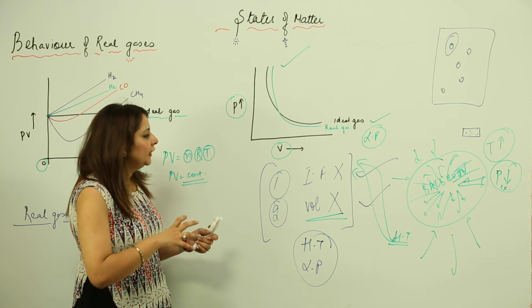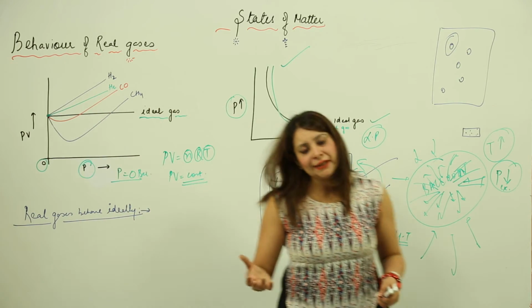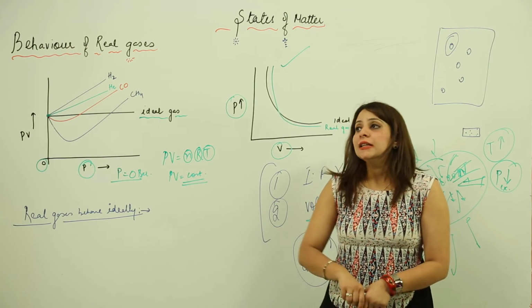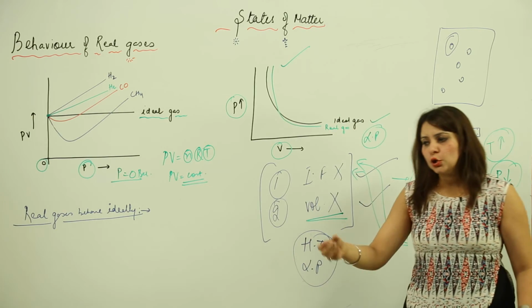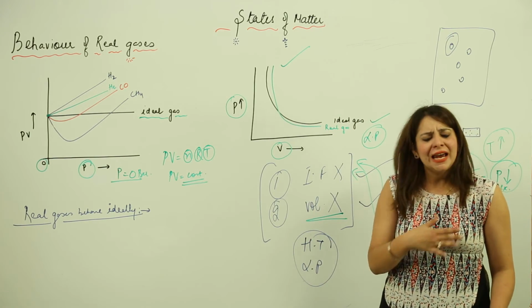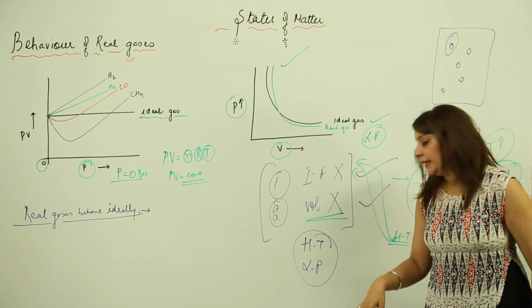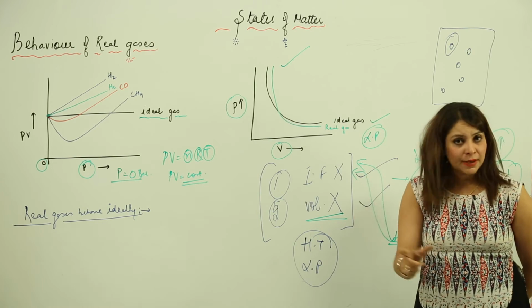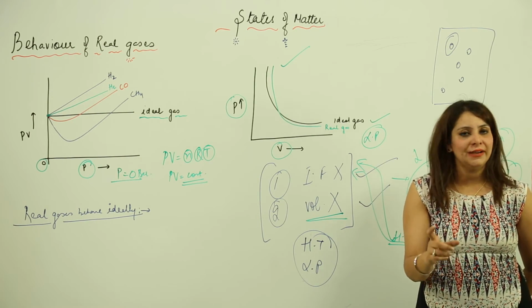I have already told you why real gases are not showing that kind of behavior, and when they are going to show it. If we talk about all real gases like hydrogen, carbon monoxide, methane, any real gas, they are going to behave ideally at high temperature and low pressure, but there is no fixed temperature or fixed pressure at which they behave ideally, right?